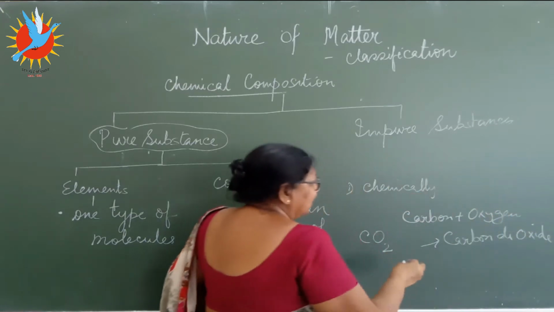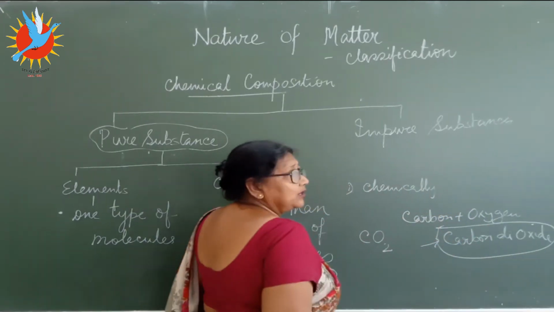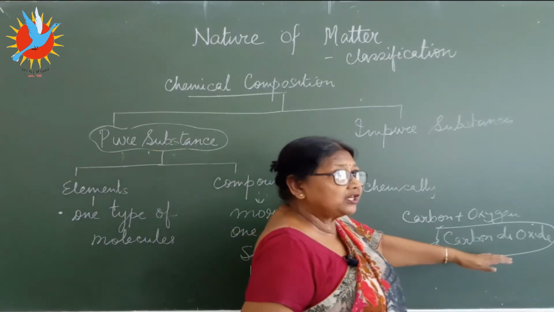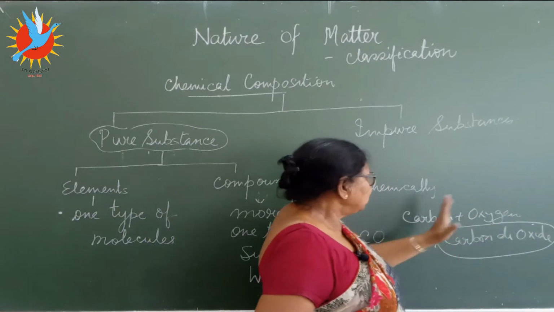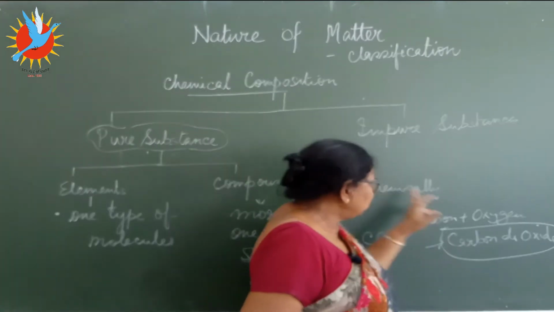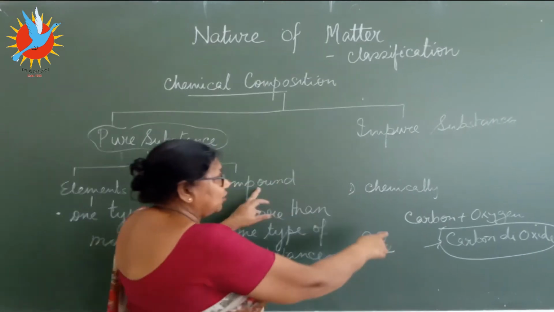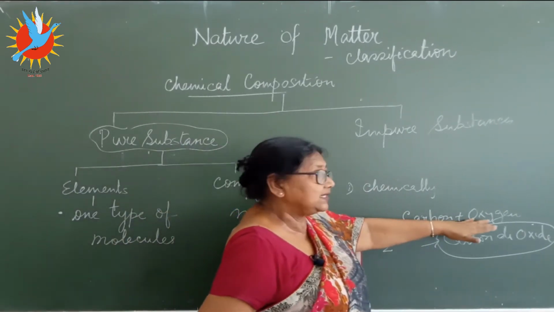Okay? Now this is a compound. Why this is a compound? Because it has got two pure substances, two elements. One is carbon, one is oxygen. So carbon and oxygen together has made this. So it's a compound because it's made out of two pure substances.